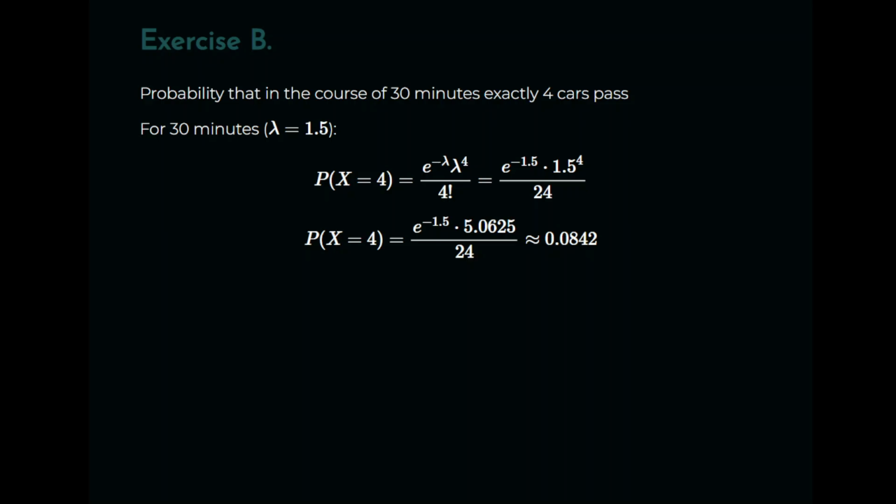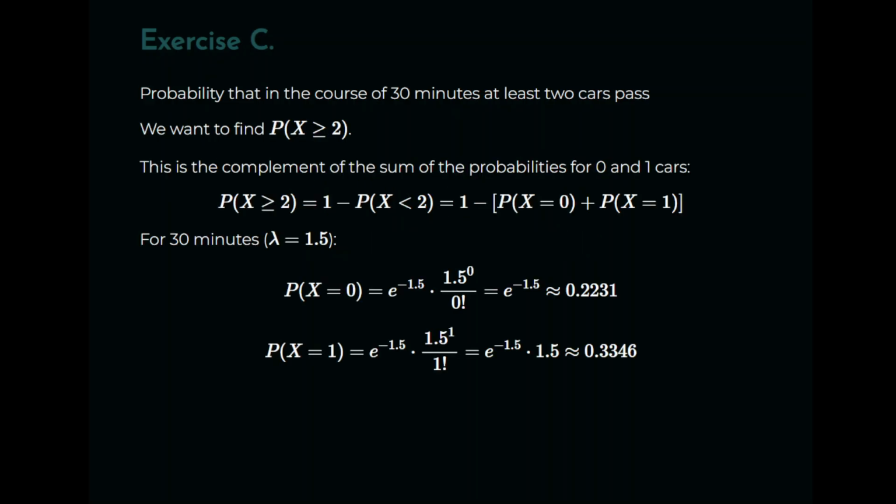So wrapping it all up, exponential of minus 1.5 times 5.0625 divided by 24. That should be straightforward calculator work, and it should work out to be 0.0842. Okay, so that's the answer to the second one.